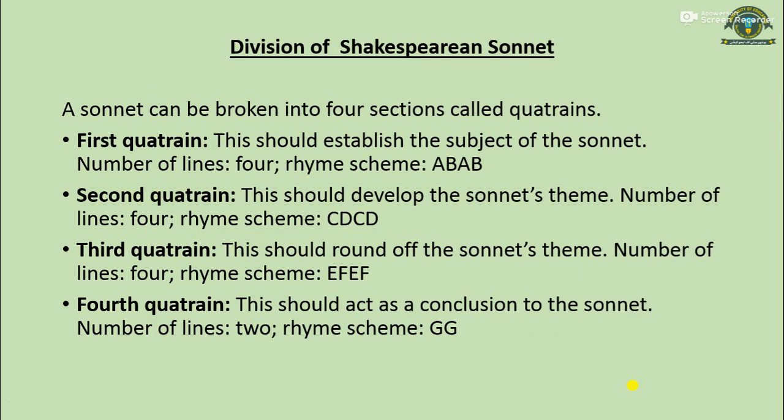Do you know the Shakespearean sonnet? It is an elaborated form that contains a first quatrain, second quatrain, third quatrain, and a fourth part. Fourth, basically, is not a quatrain but a heroic couplet, which consists of 2 lines in the rhyming scheme GG. The first quatrain discusses the subject of the sonnet, and the number of lines is 4, in the rhyming scheme A B A B.